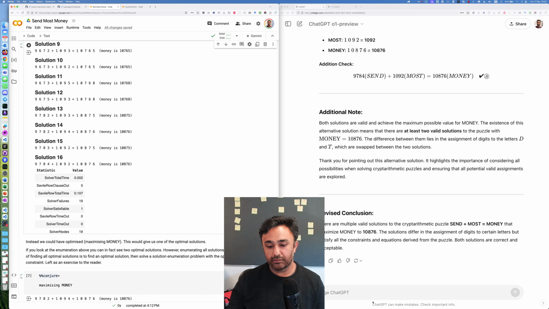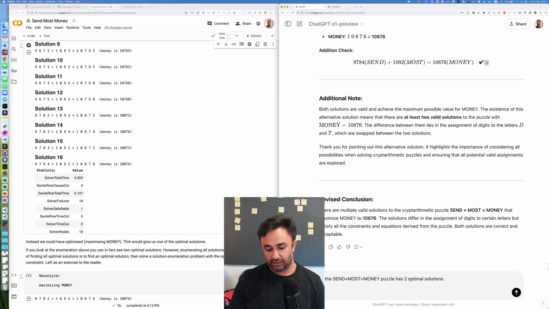So I know this send more money puzzle has 2 optimal solutions. Can you construct another arithmetic puzzle for me, please?